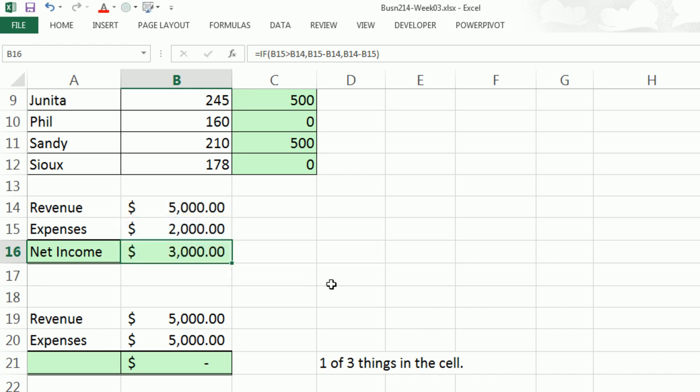And now this is Excel magic, right? We have text that's changing and a formula. 6,000, perfect. The label net loss indicates that this number is a negative. We have, luckily, if it's our business, we love it when revenues are greater than expenses. The label says net income, and that shows up as a positive. All right, so one of two numbers, one of two text, one of two formulas.